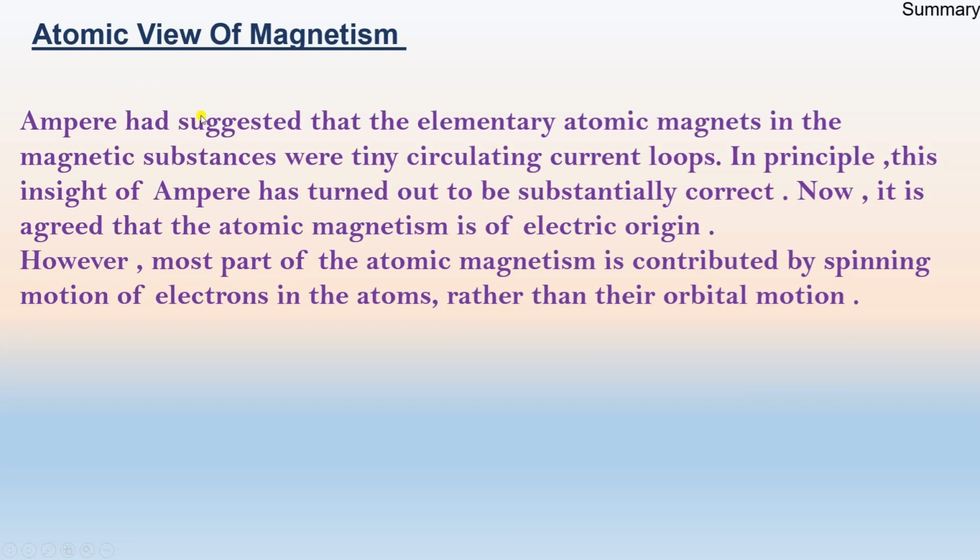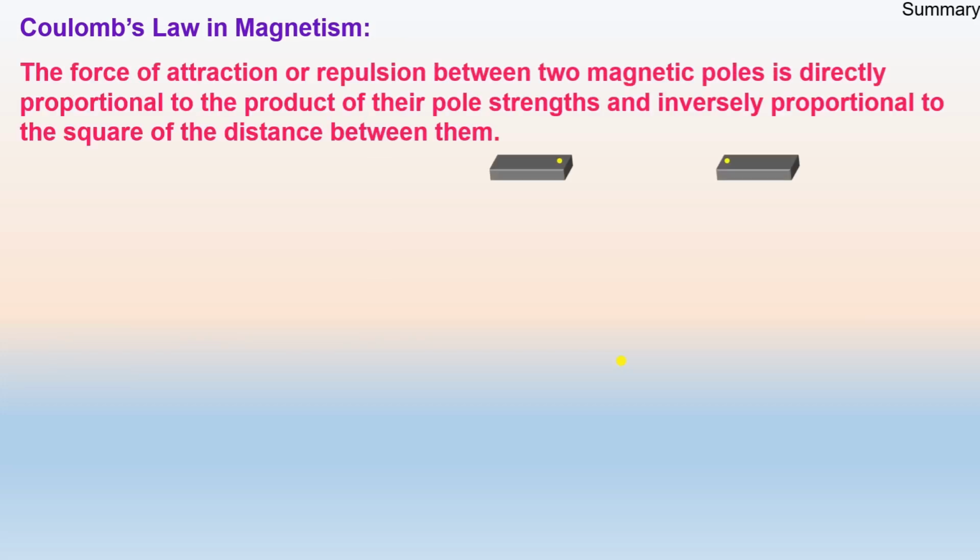Then we summarize the whole lecture. Atomic view of magnetism: Ampere suggested that elementary atomic magnets in a magnetic substance are tiny circulating current loops. In principle, this insight of Ampere has turned out to be substantially correct. Now it is agreed that atomic magnetism is of electric origin. However, most of the atomic magnetism is contributed by the spinning motion of electrons in the atom rather than their orbital motion.